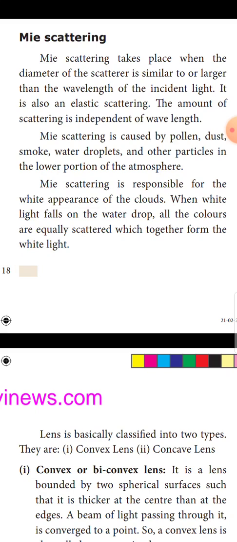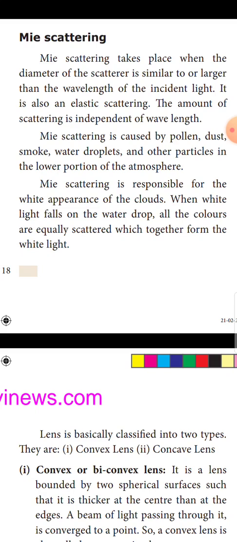Mie scattering is caused by pollen, dust, smoke, water droplets and other particles in the lower portion of the atmosphere. Mie scattering is responsible for the white appearance of the clouds.